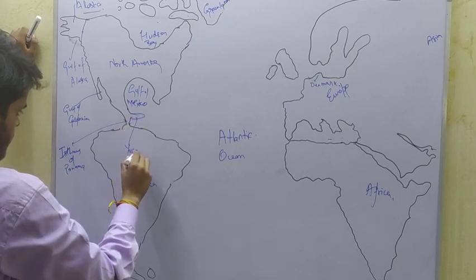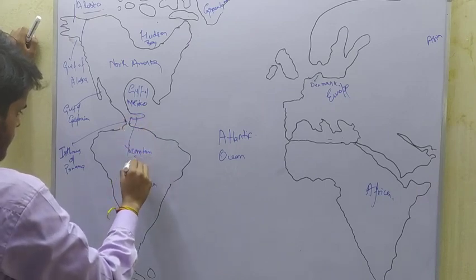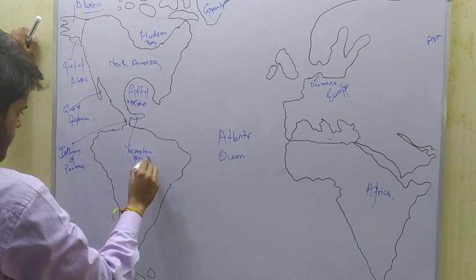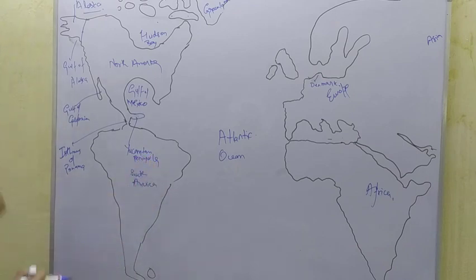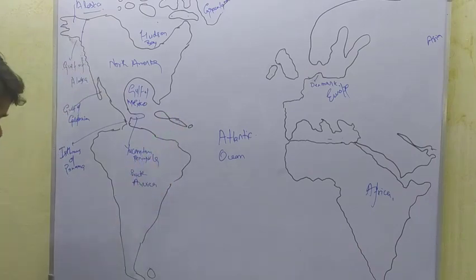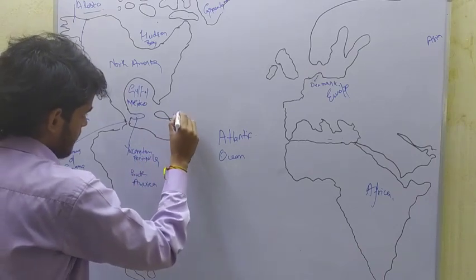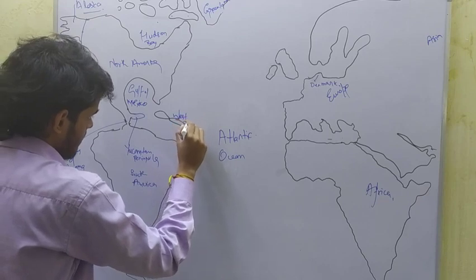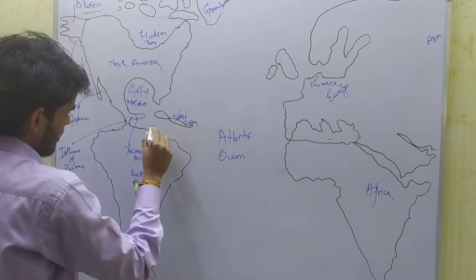Here Yucatan Peninsula is located. This is West Indies, Caribbean Sea.